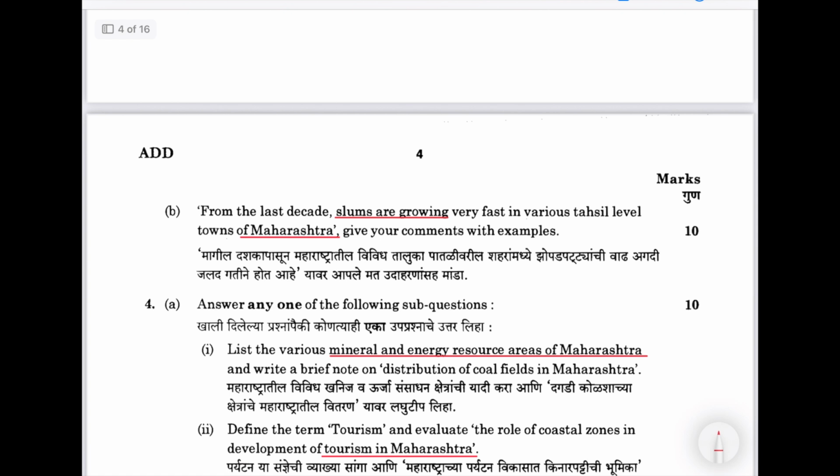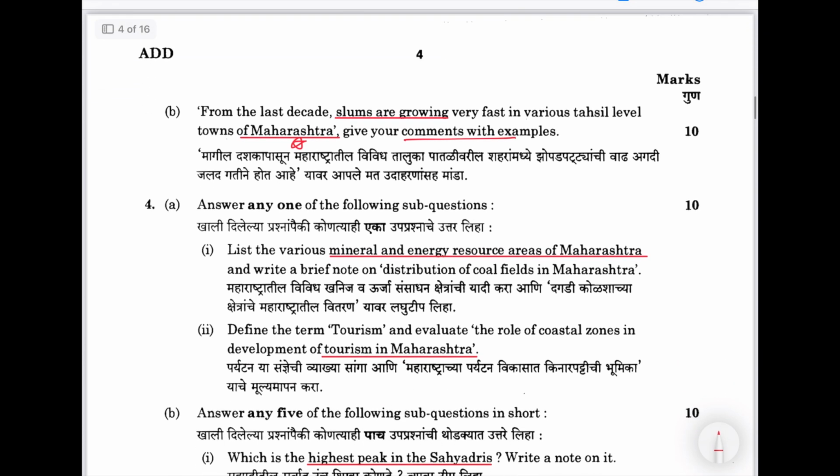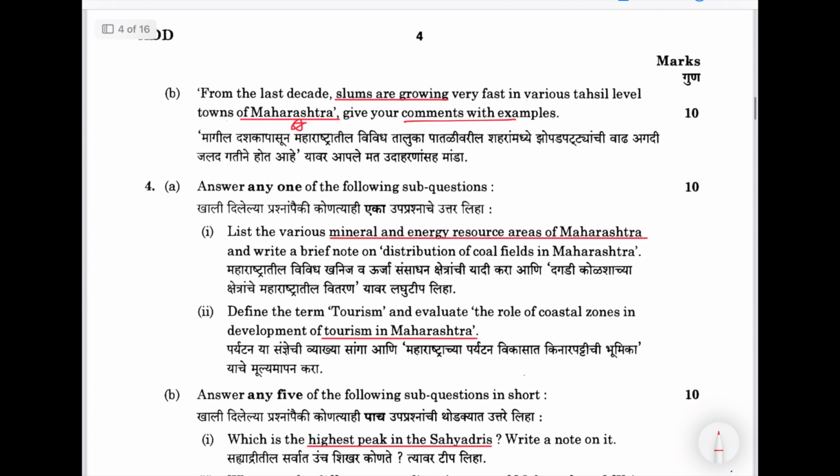Then the next topic, yes, geography. From the last decade, slums are growing very fast in various tehsil level towns of Maharashtra. Again a Maharashtra question. Give your comment. Okay, a kind of very recent question.